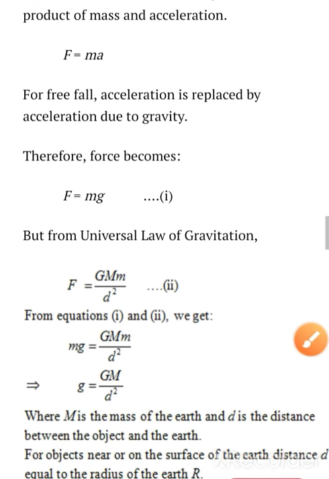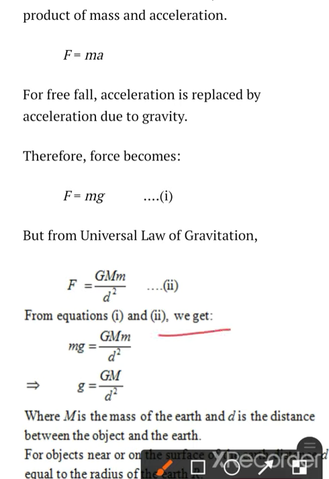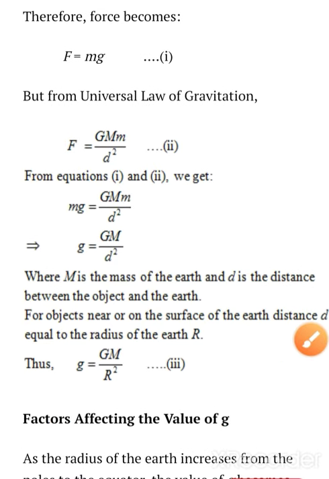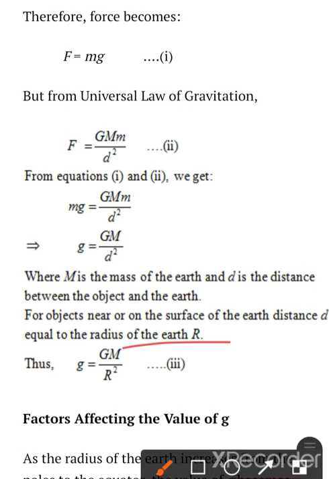So from the first and second equations, we get mg is equal to GMm by d square. Cancelling m, g is equal to GM by distance square, right? Here M is the mass of the earth and the distance is between the object and the earth. For an object near the surface of the earth, the distance d is equal to the radius of the earth R, right? I hope you understand.